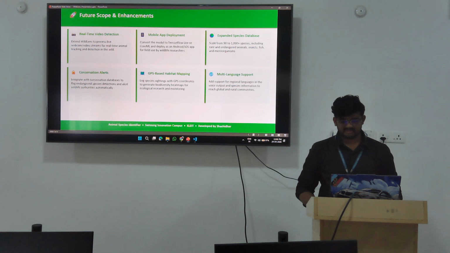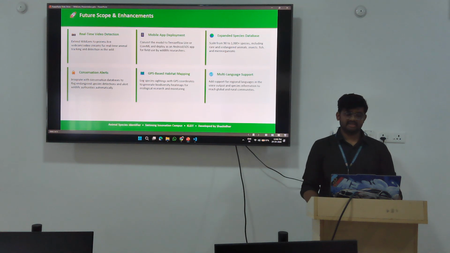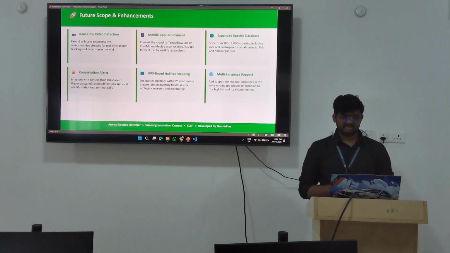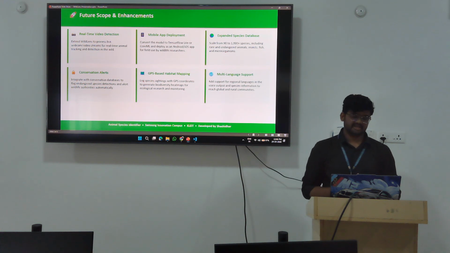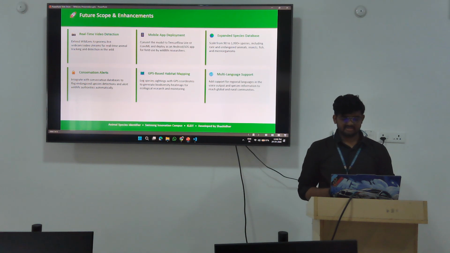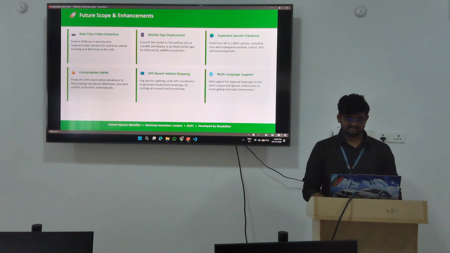And the future scope of this project is we can use it as a real-time video detection, and we can upgrade it to mobile app development, and for conservation alerts like some species are endangered, so we can use it for conservation of species also.